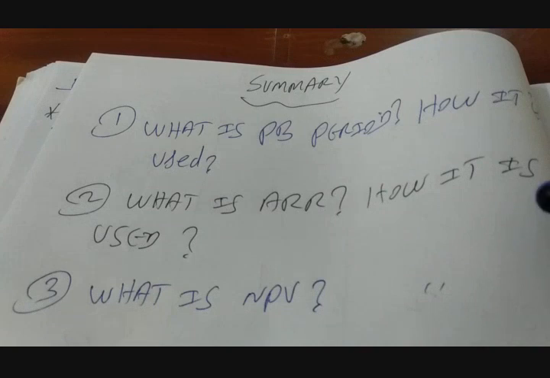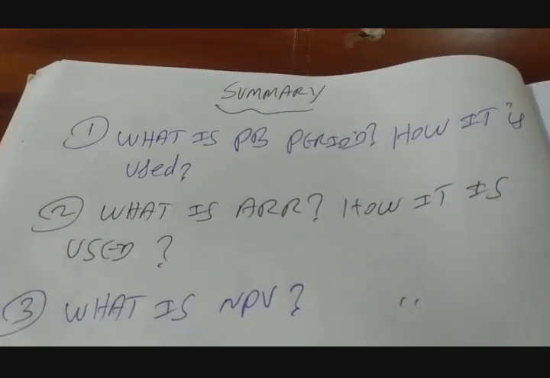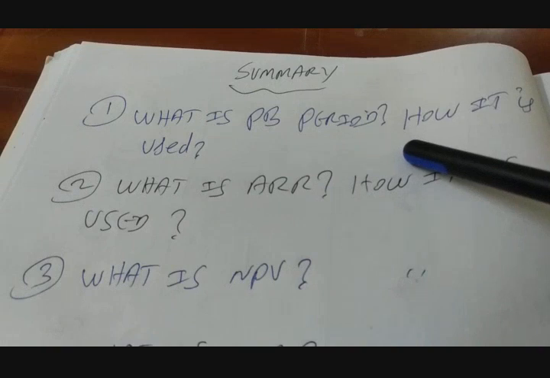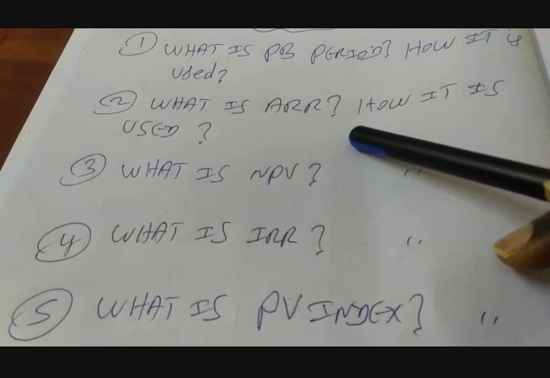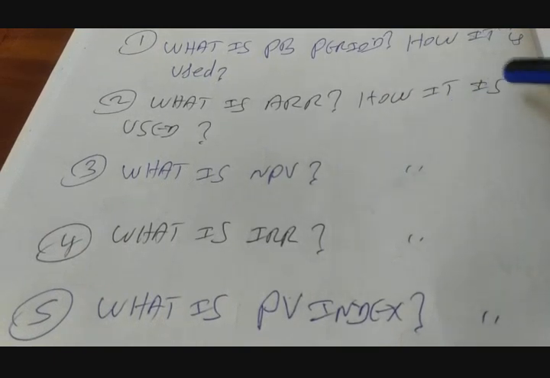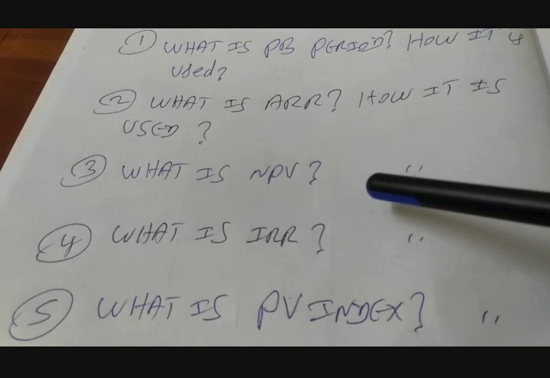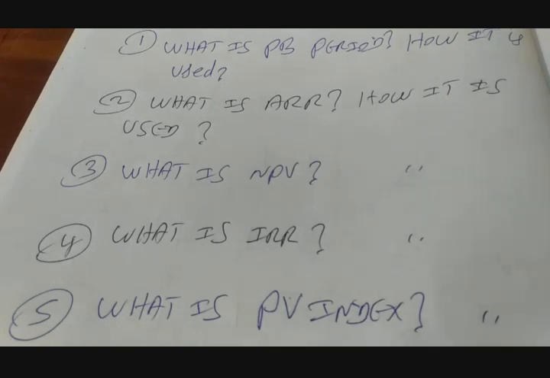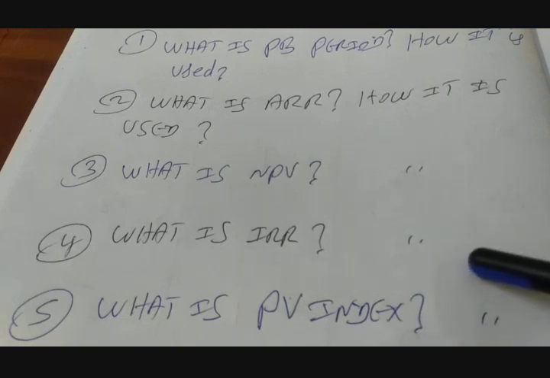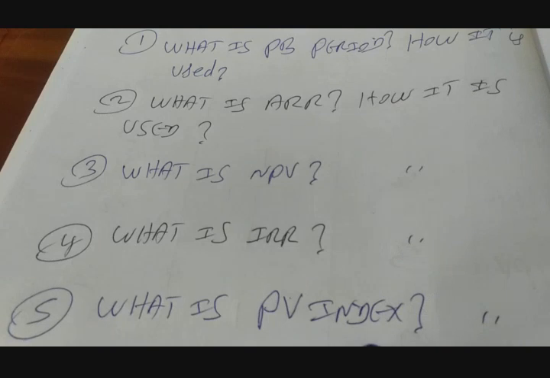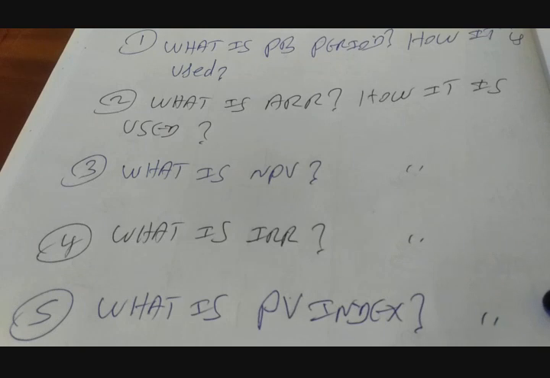We are going to look at that in the next video. That's it, we have come to the end of this video. There are 5 questions we have answered in this video. Question number 1 is what is payback period and how it is used in project evaluation. Question number 2 is what is ARR, accounting rate of return, and how it is used in project assessment. Question number 3 is what is net present value. Question number 4 is what is IRR. The last one is what is present value index, and how we are using that in project assessment.